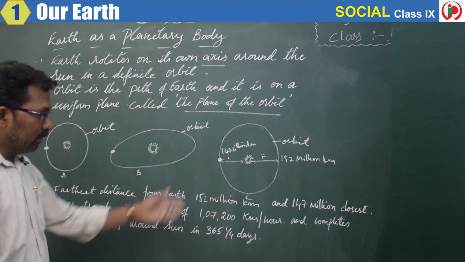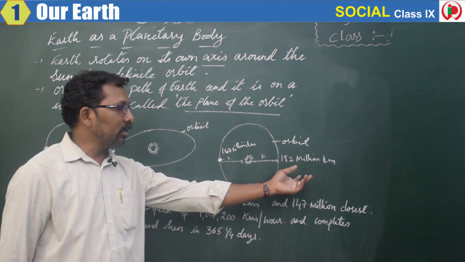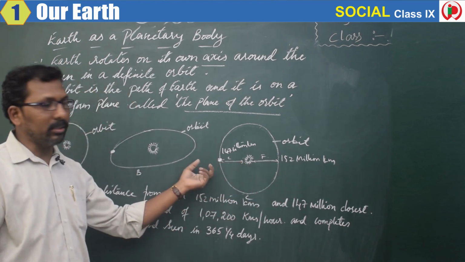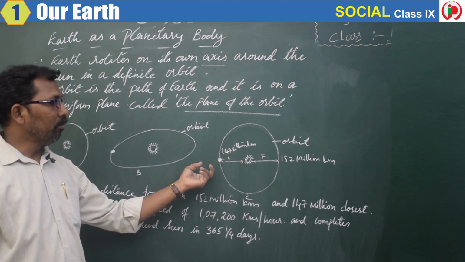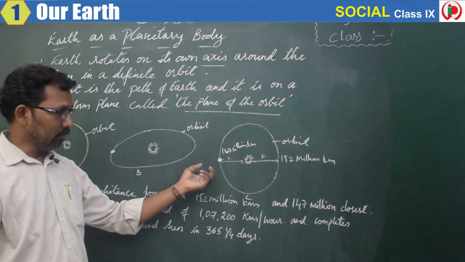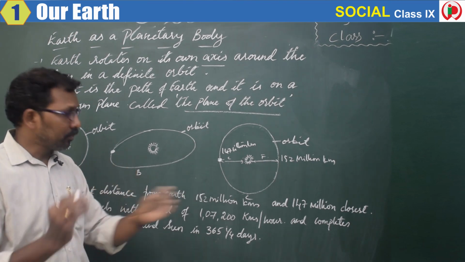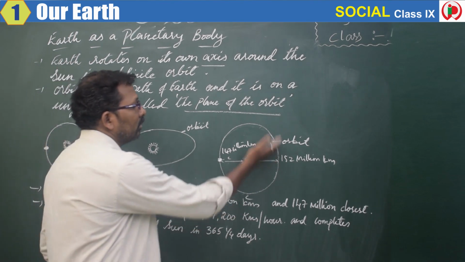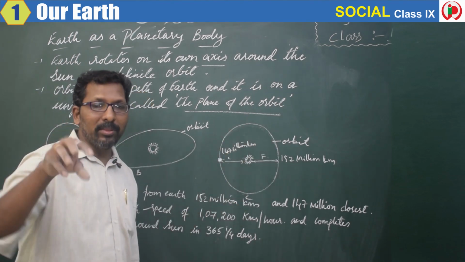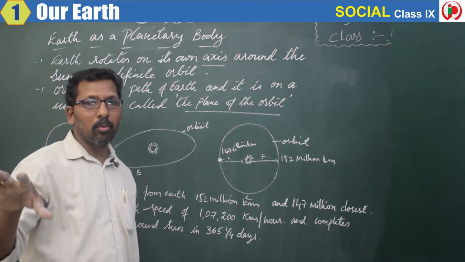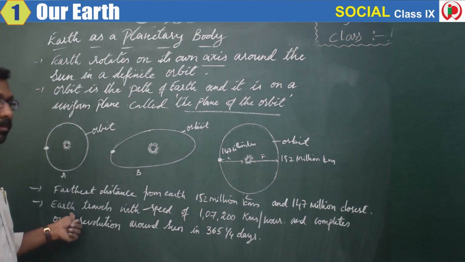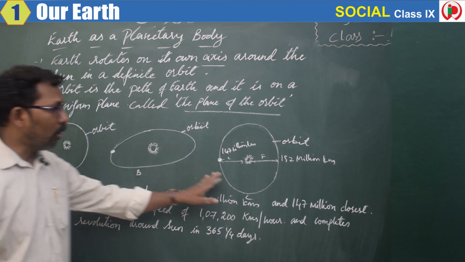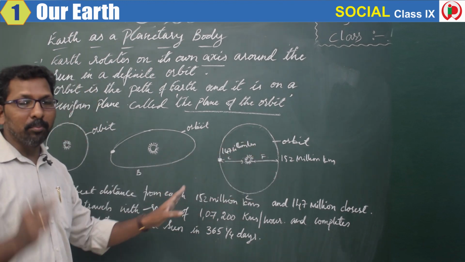This is the shape of the orbit and it will be the same throughout. And as it is moving around the sun, it moves with a particular speed.